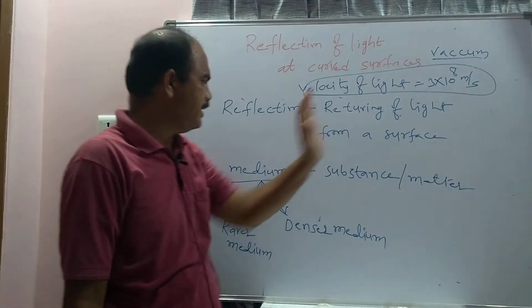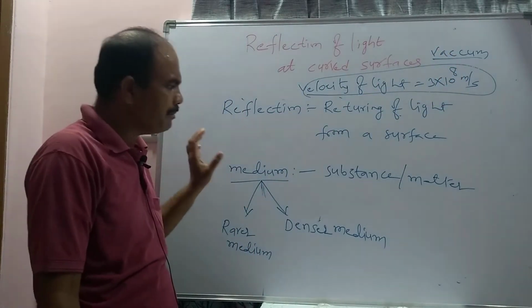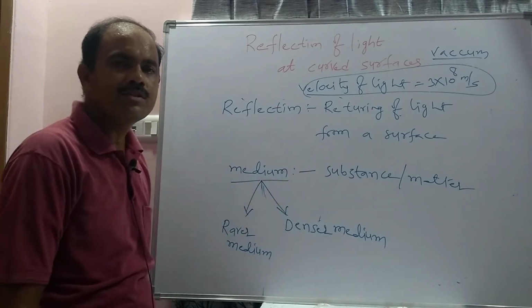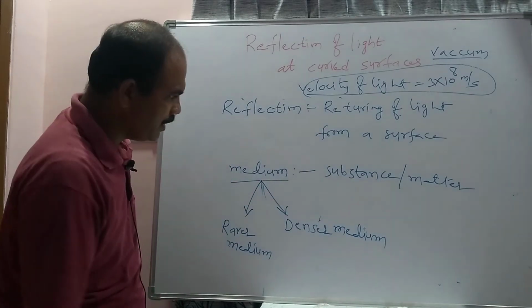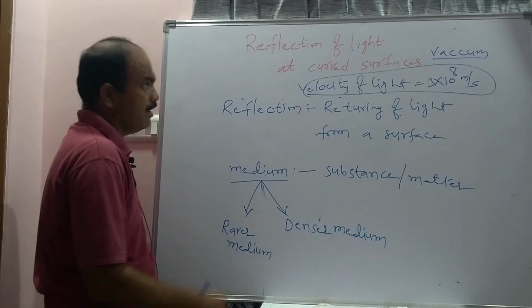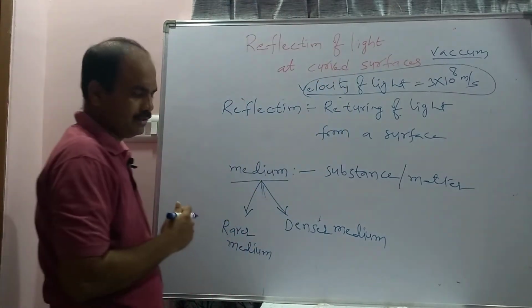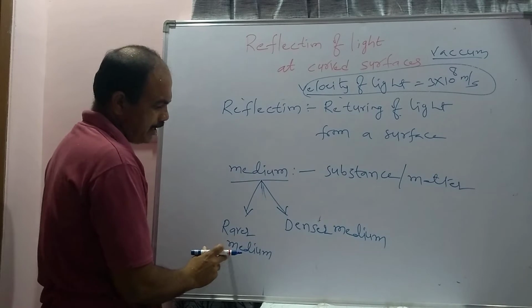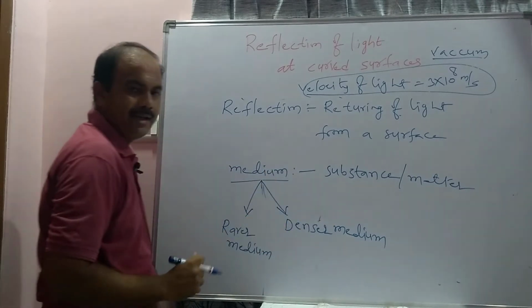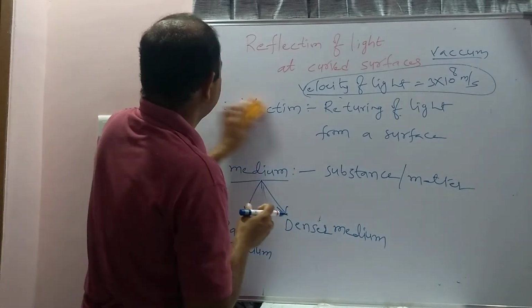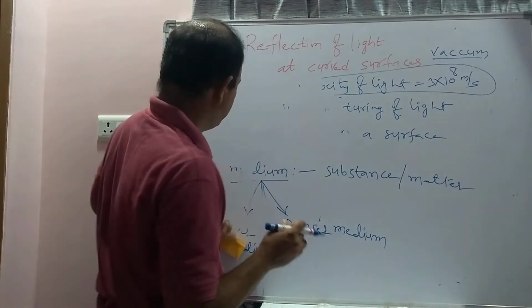But once it enters into matter or a medium, the velocity can change. Depending upon the velocity of light compared to its velocity in vacuum, that medium may be rarer or denser. For example, I am taking two mediums.